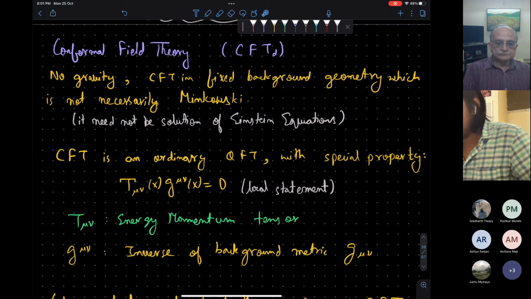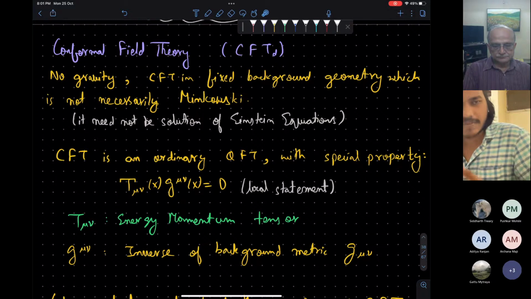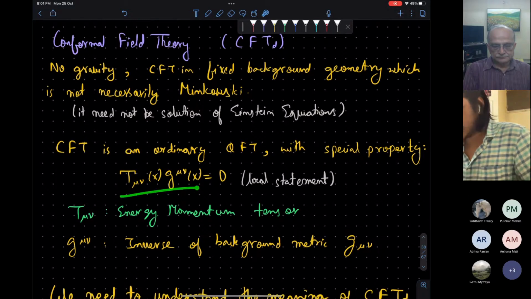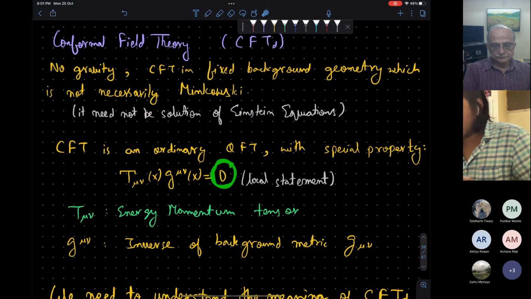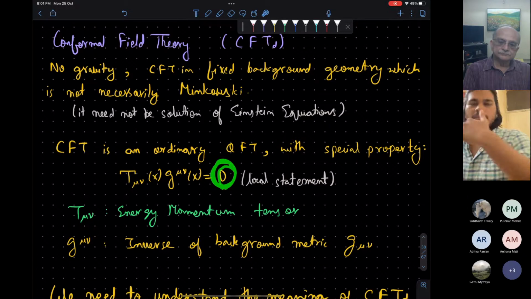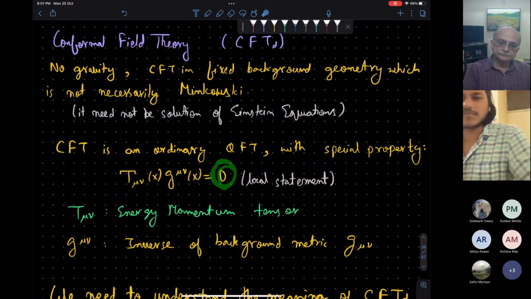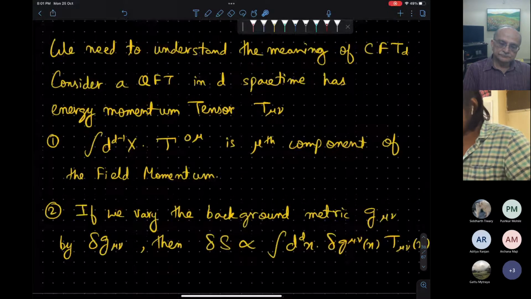So what is conformal field theory? It is a quantum field theory with scale invariance. As a consequence of scale invariance, we will see that the trace of the stress energy tensor is 0. This is not exactly 0. It is actually a linear combination of the equations of motion. That is, when we impose the equations of motion, this becomes 0 in general.